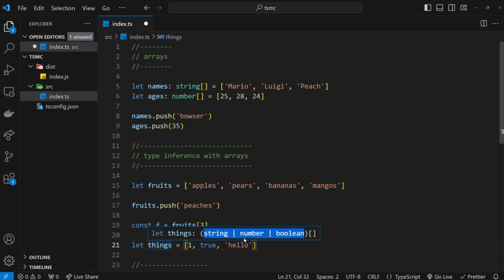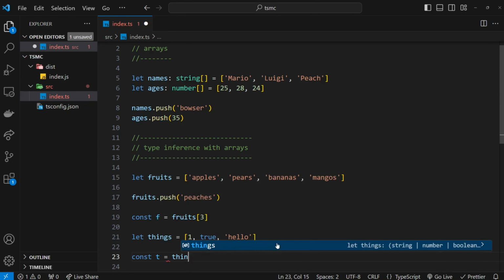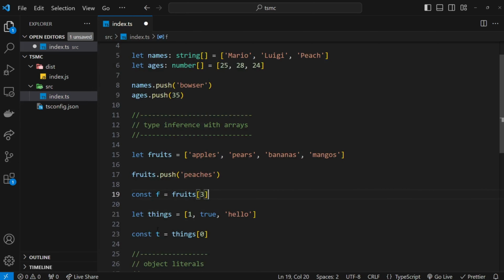Now we're going to look at these different types later on where it can be one of a number of different types. This is called a union type. However, know that now if we try to get something from this, if I say, for example, const t for a singular thing and set that equal to things, and then 0, if I hover over t, then you can see, look, it's going to be one of these three things, but it doesn't know exactly what t is because it doesn't know exactly which one we're grabbing. Yes, we're saying 0, but the order of things might change in the future. 0 might not always be a number or a string or whatever it is currently. So TypeScript basically says, look, it can be one of these types, string, number, or boolean.